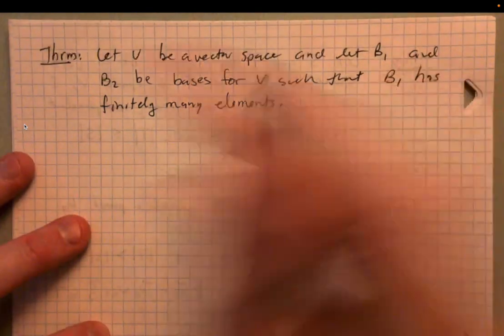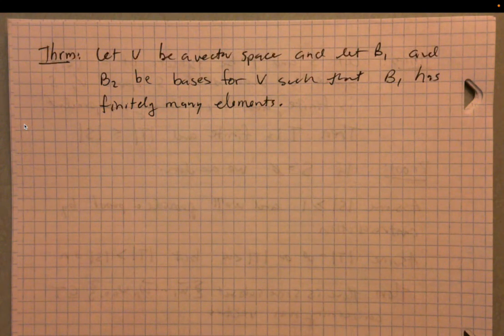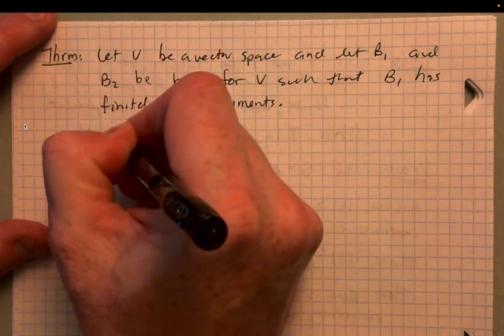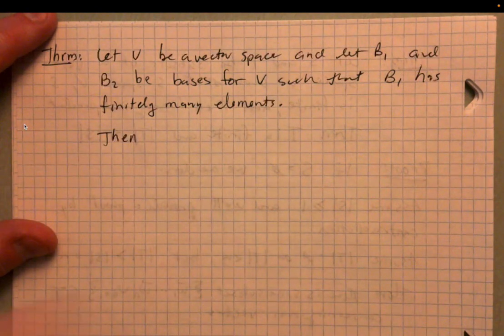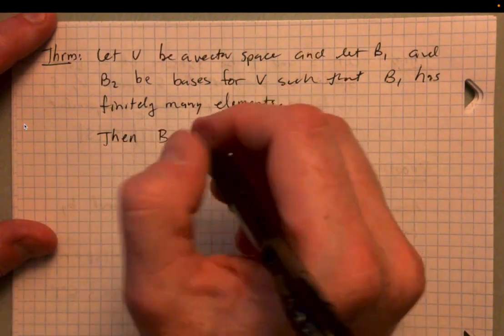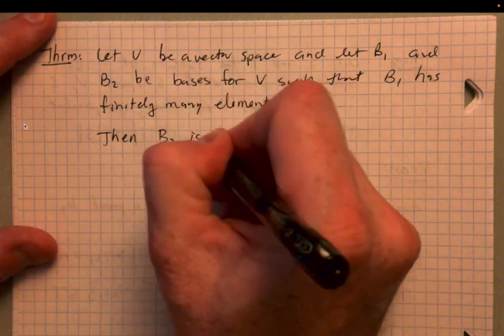Okay, so here's the wind up. So V is a vector space. B1 and B2 are two presumably different bases for V, the vector space V. And B1 is finite. We're not saying anything about B2, right? Not in the wind up anyways. But what's the conclusion? Well, then B2 is also finite.